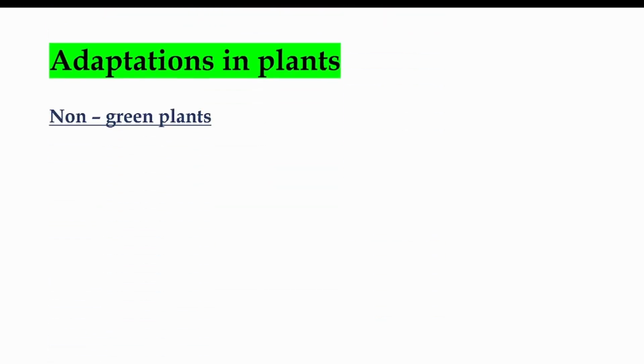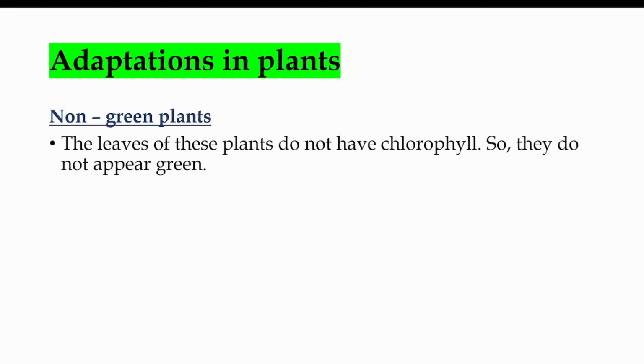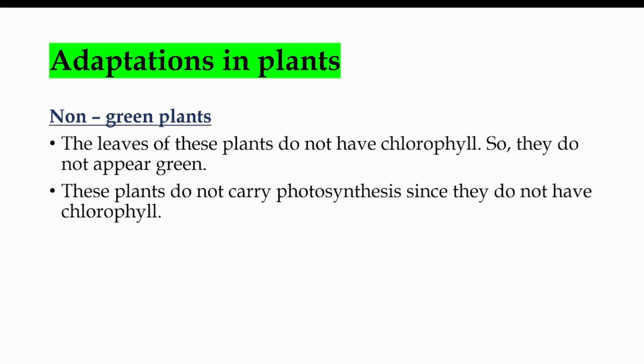The next type of plant is non-green plants. The leaves of these plants do not have chlorophyll, so they do not appear green. In the previous video, we discussed chlorophyll, right? Why do the leaves look green? Because they have a substance called chlorophyll. So non-green plants, why are they called non-green plants? Because they do not have a substance called chlorophyll in them. That is why they are called non-green plants.